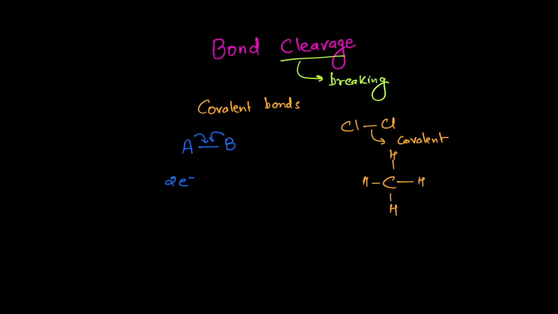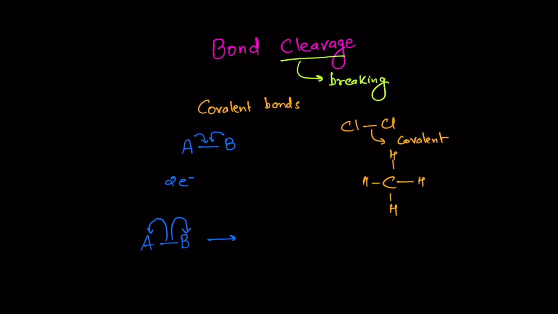So when this bond breaks, it can happen in two different ways. If after breaking A takes its own electron and B takes its own electron, so each of the species takes their share of electrons, then this kind of breaking of bonds is called a homolytic cleavage. And the species that had the bond between themselves end up with their own electrons. So A gets back its electron and B also gets back its own electron.